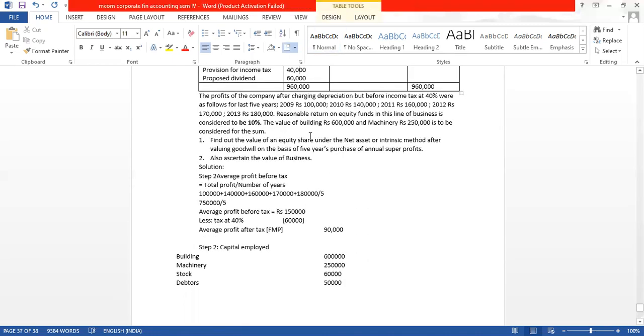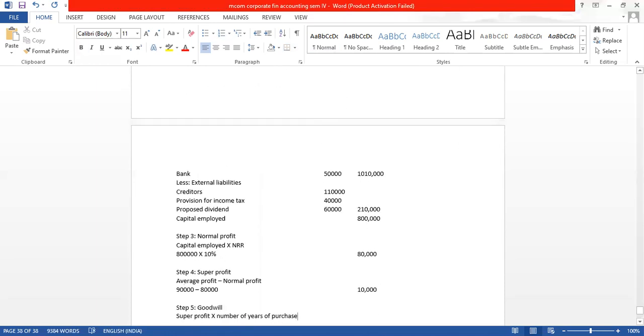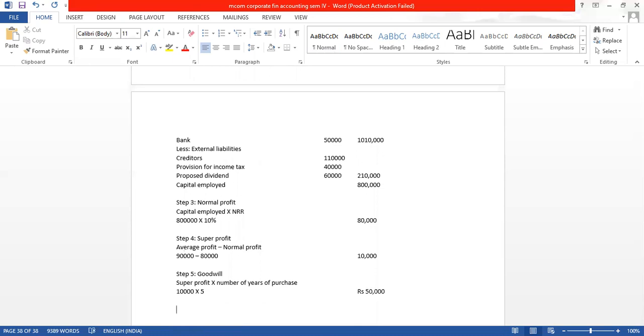In the question they have given goodwill has to be valued at 5 years purchase. So here 10,000 into 5, which is equal to goodwill rupees 50,000. So I have found out the goodwill also.